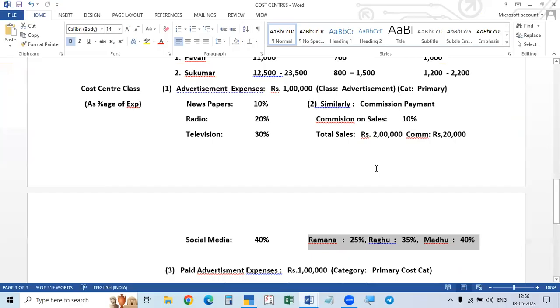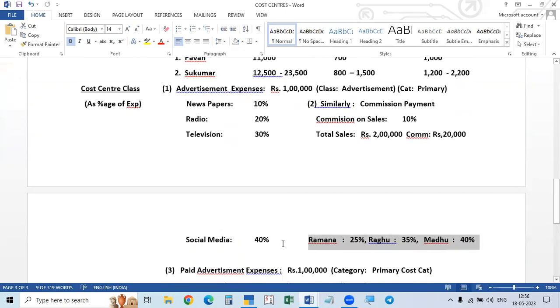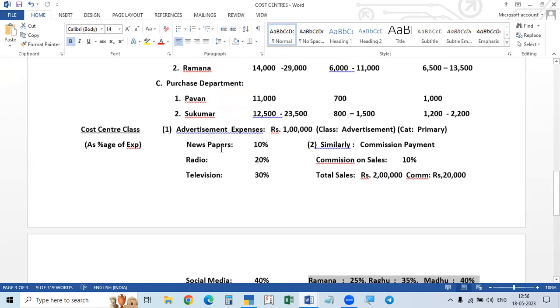Similarly, there is another thing I'll take up. Here, advertisement charges paid, 1 lakh. So how are they paid? They are paid as newspapers, radio, television, and social media. Okay, so we divide 10%, 20%, 30%, 40%. Now we have to create the advertisement expenses, or advertisement simply. We have to create the cost category, cost center class. Category here is not given any office or branch, it is total company. So simply we take it as primary cost category.